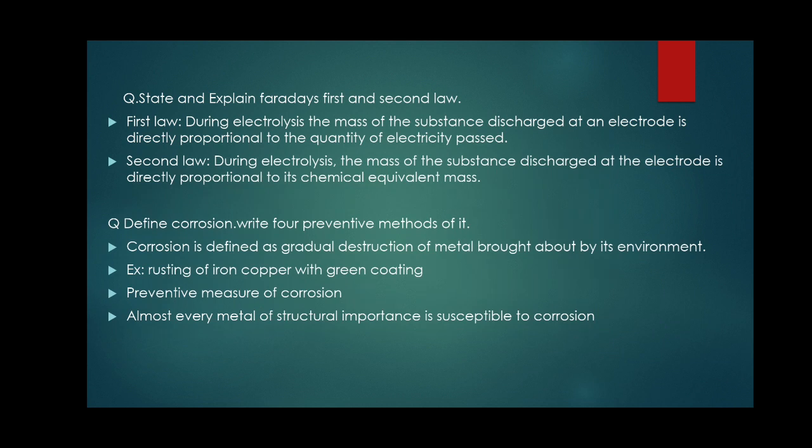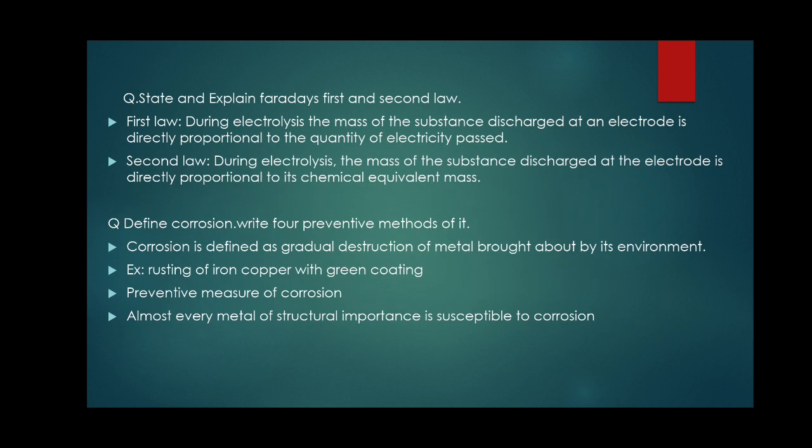Now, state and explain Faraday's first and second law of electrolysis. Faraday, a scientist, conducted electrolysis on different electrolytes and found that the mass liberated at the cathode during electrolysis depends on the quantity of current. The quantity of current is denoted by Q. It is the product of the strength of the current and time. Faraday conducted an experiment on different electrolytes. In solution form, he passed direct current and connected an ammeter and rheostat. By passing different currents, the mass liberated also changes.